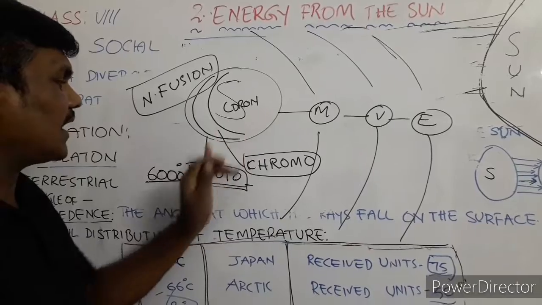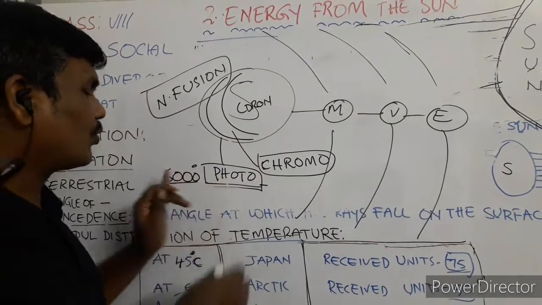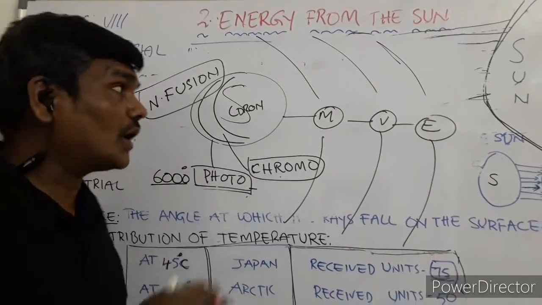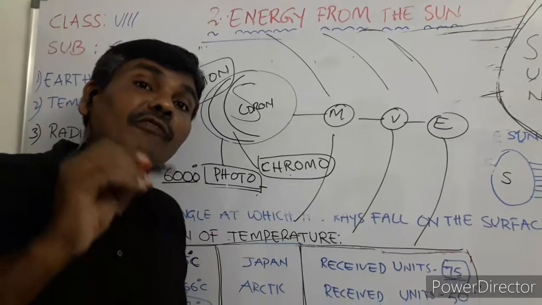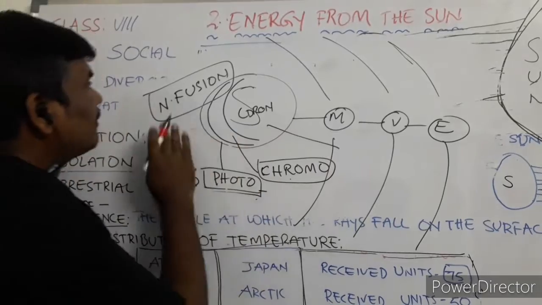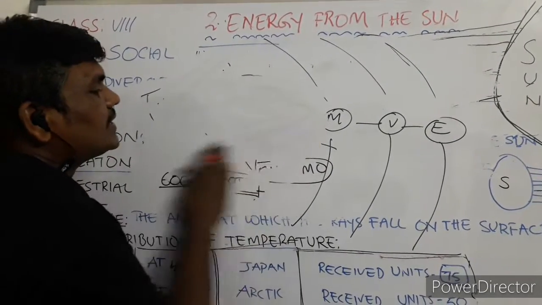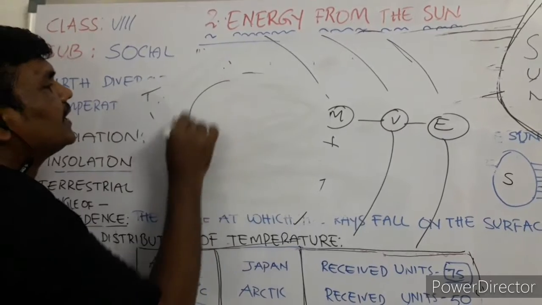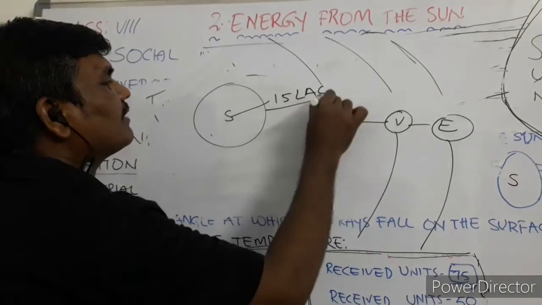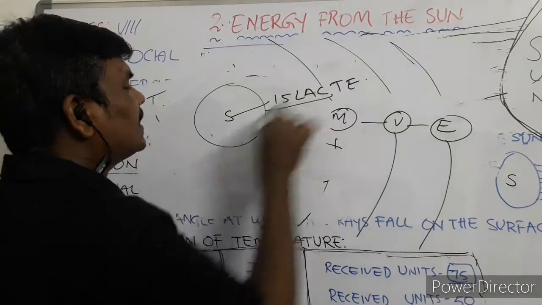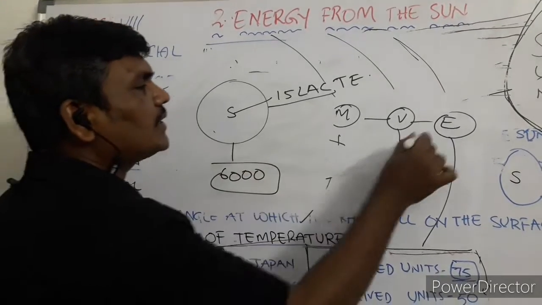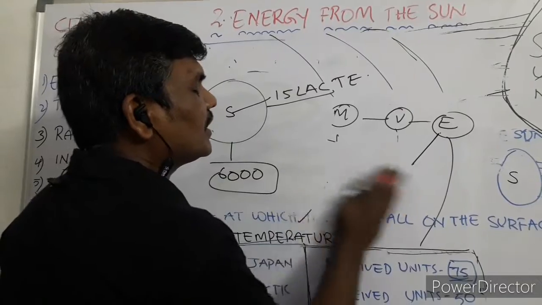Now we understand that the sun has 3 layers: photosphere, chromosphere, and next, corona. In the corona, there are 15 lakhs of temperature. Imagine, 15 lakhs of temperature. The center of the sun is 15 lakhs. Wow, my God. The surface of the sun, how many degrees? 6000. On the earth, what is the highest?